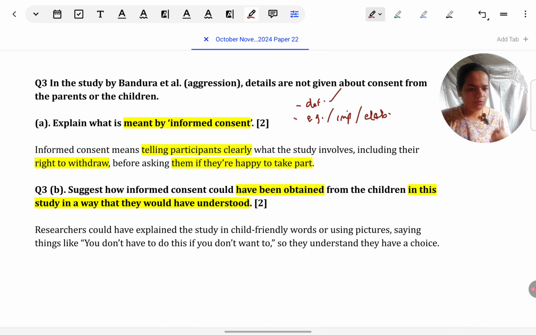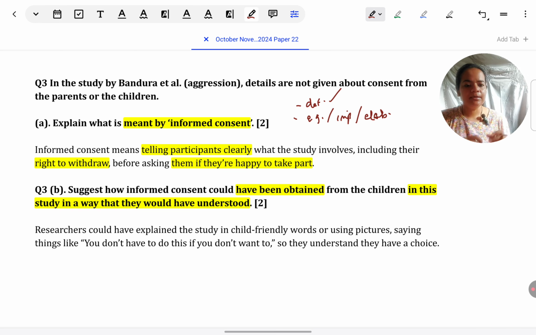Now, in a way that they would have understood, for these type of questions, wherever they are asking about how some instruction should be given, how things should be made clear to participants, I always recommend giving direct quotes. Exactly what will be said, give as an example in quotes, as speech that would be given. Direct speech should be quoted. Otherwise, it becomes vague.